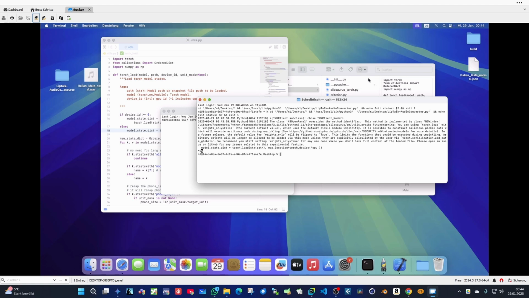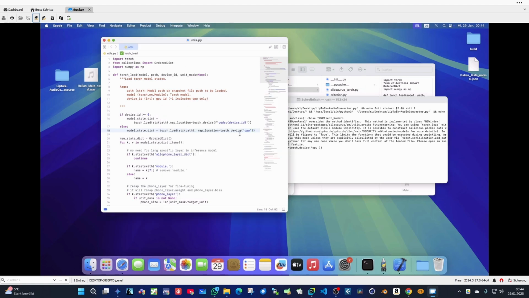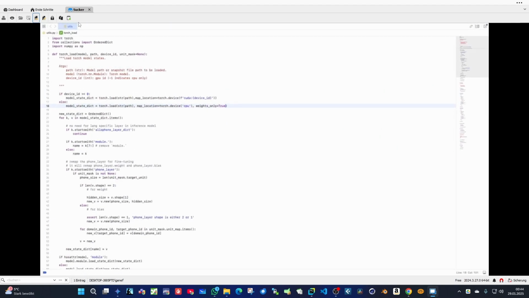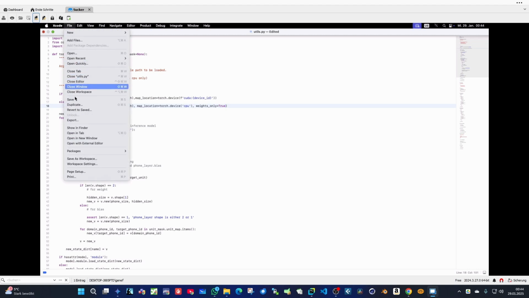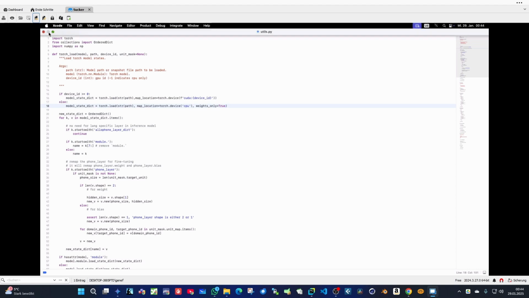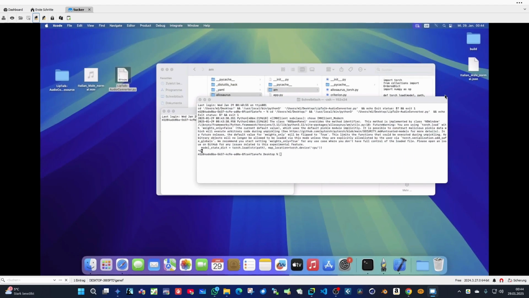Wait, only true. So we have to type in here wait only is true, and I don't know what, file save, and okay, maybe it works now better.